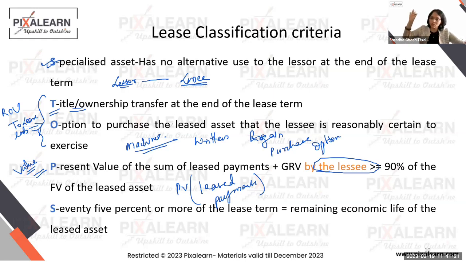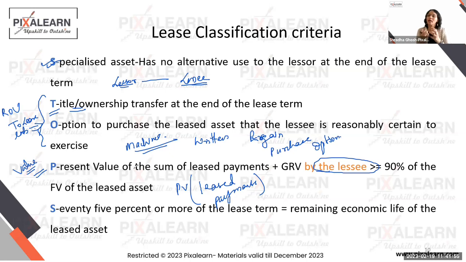So the lessor will just remove the asset from the books. The lessee will bring the asset in its books. We'll see how this works out, guys. We're going to see the questions on this, right? But right now, I just want you to understand that the concept of lease says that you're using the asset so much from the lessor to the lessee, and the lessee is giving you so much money that it is as good as selling that asset right now. So you might call it a leasing arrangement, but it's actually a sale arrangement with the leasing concept built into it. So the lessor will de-recognize the asset and the lessee will recognize the asset in its books.